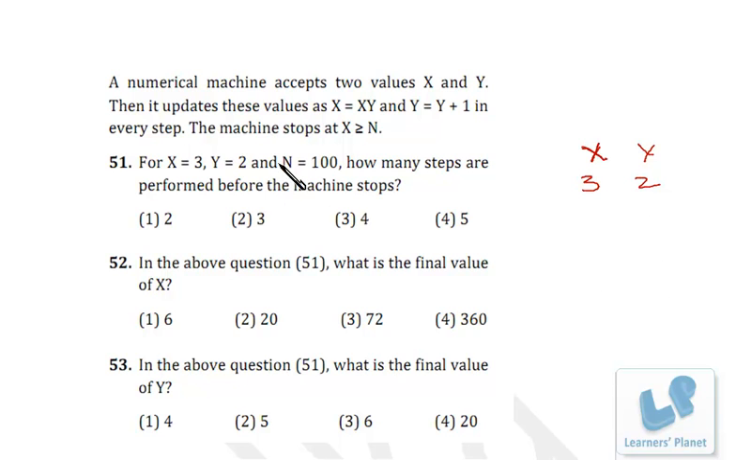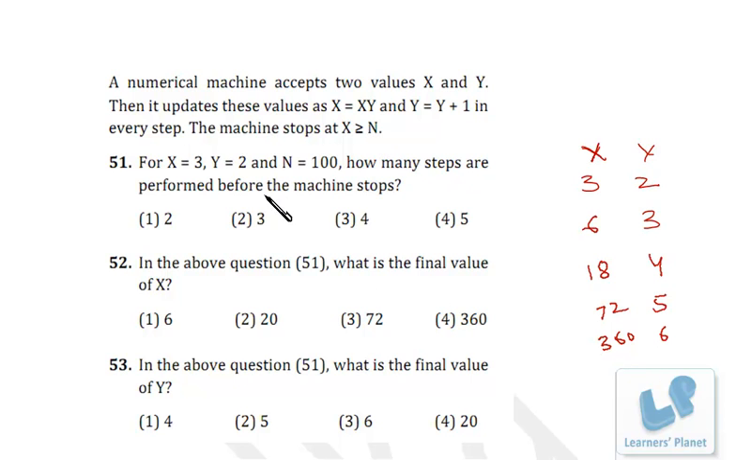Now in this step, y will be y plus 1 and x will be x plus xy. So that's 3 into 2, 6. So this is the first step. After that, y will be y plus 1 and x will be x into y. Right? Further, then 72 into 5 is 360. Right? Now we have to stop because x is greater than or equal to n, we have reached.